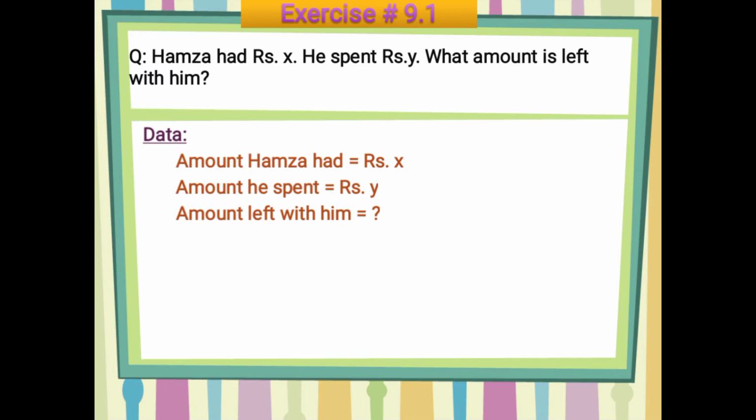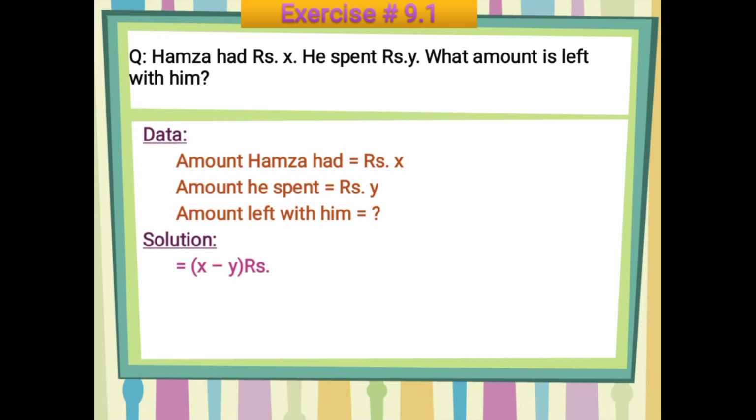As you already decided, what you have to do is subtract it. So what will be your answer? Obviously you will write X minus Y inside the bracket and then your unit, and you know that your unit is very important. So you will write X minus Y inside the bracket and then you will write rupees. So the amount that is left with him is X minus Y rupees.